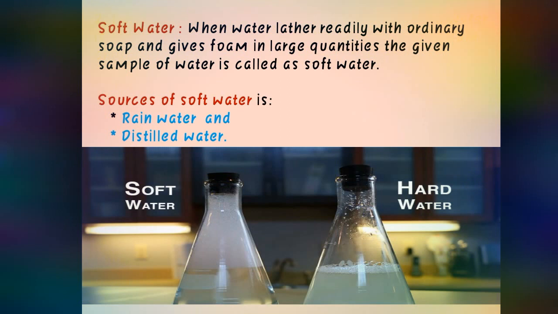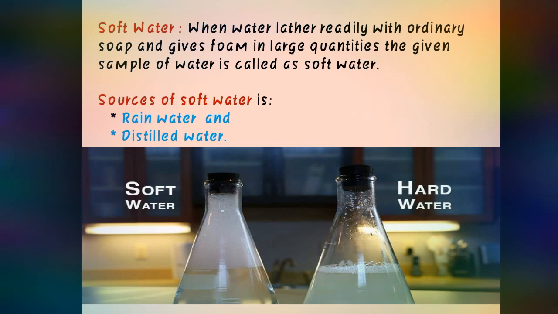Now next is soft water. When water lathers readily with ordinary soap and gives foam in large quantity, the given sample of water is called soft water. Earlier we saw hard water, now it is soft water. Whenever we react ordinary soap with water and it gives a large amount of foam, that is called soft water.